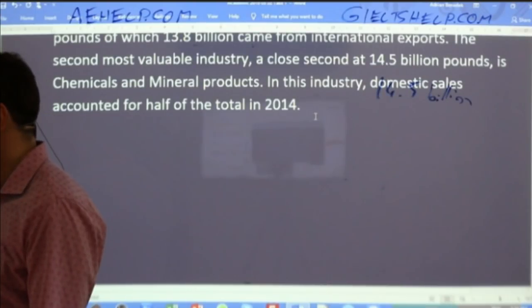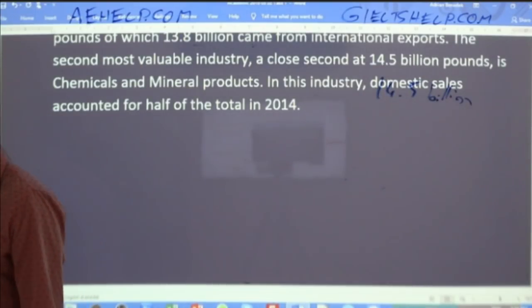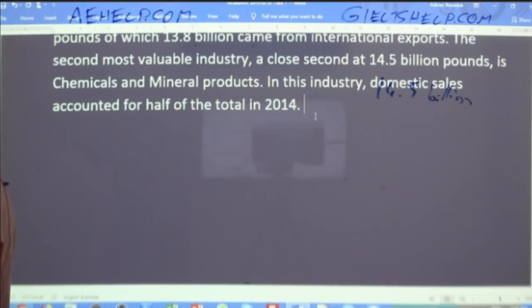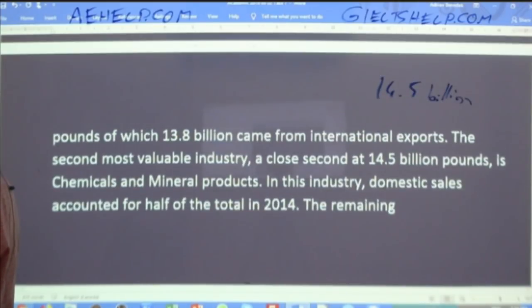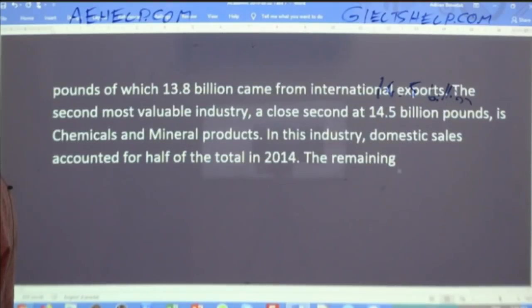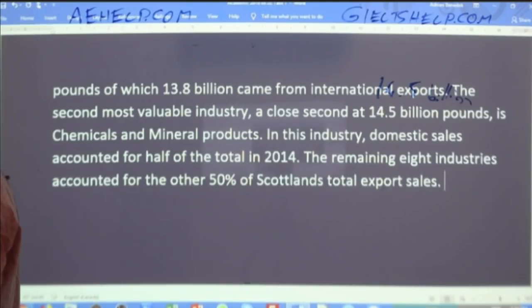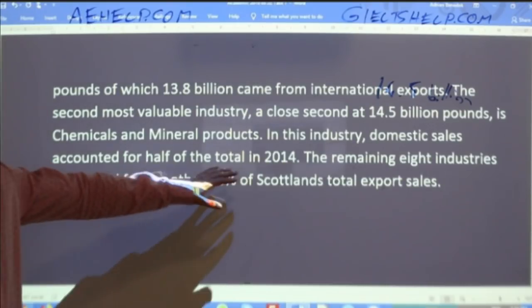And I would say include one or two more sentences. So I would say maybe something like, the remaining 8 industries accounted for the other 50% of Scotland's total export sales. Okay, so if I'm running out of time, I might just do something like this.